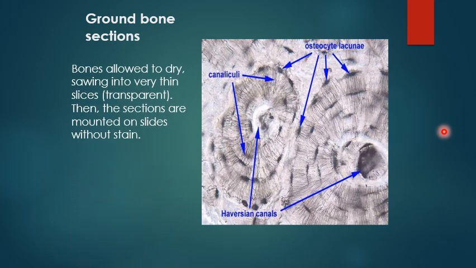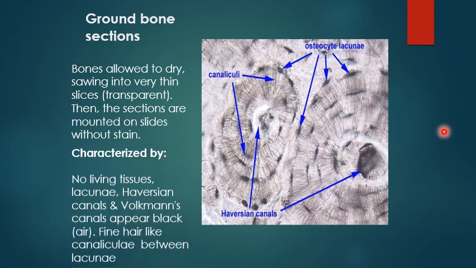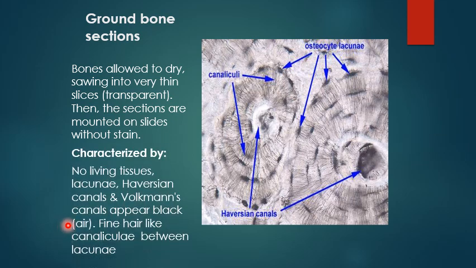The bone is allowed to dry and sawed into a very thin slice to be transparent, and then fixed on a slide. Without staining, what I can see is non-living tissue. I can see lacuna, Haversian canal, and Volkmann's canal appearing black, and the fine hair of the canaliculi. No details, no cells can be seen.